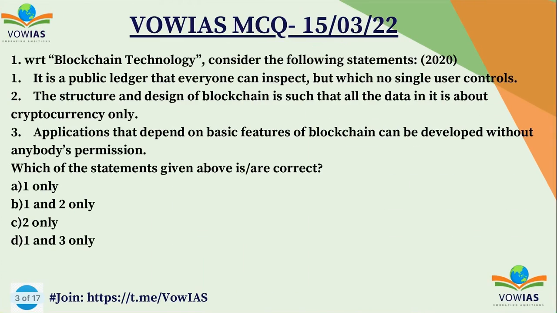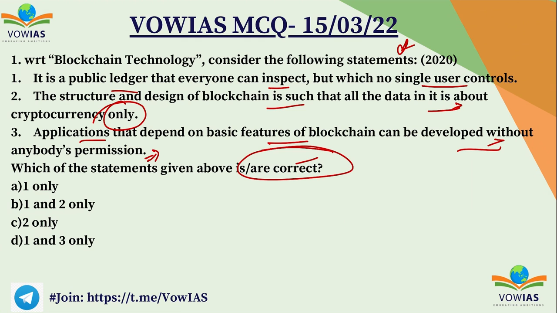Now let's quickly begin. The first question. This is the 2020 CSE question, and the question is, with respect to the blockchain technology, consider the following statements. First one, it is a public ledger that everyone can inspect but no single user controls. Second statement, the structure and design of blockchain is such that all the data in it are about cryptocurrency only. Third one, application that depends on the basic features of blockchain can be developed without anybody's permission. Which of the following are correct? A, 1 only, B, 1 and 2, C, 2, and D, 1 and 3.